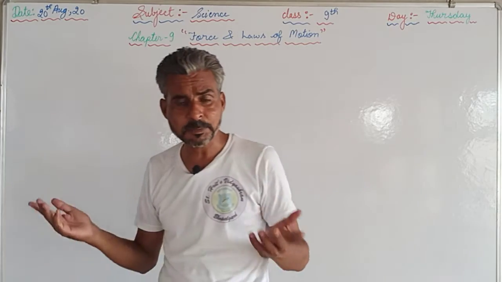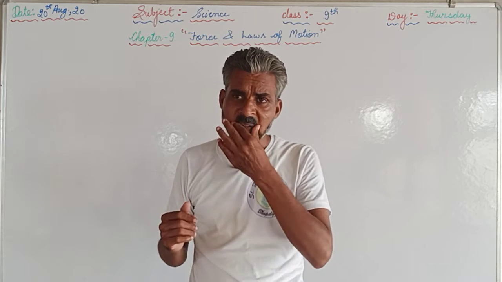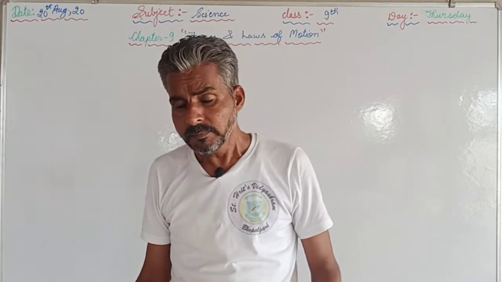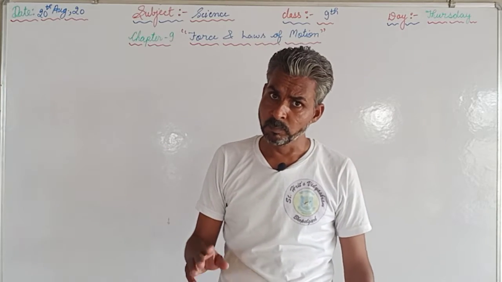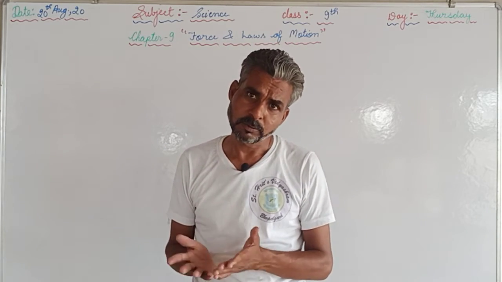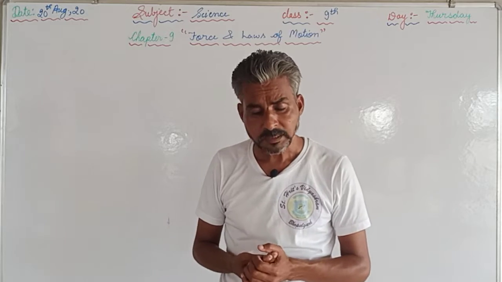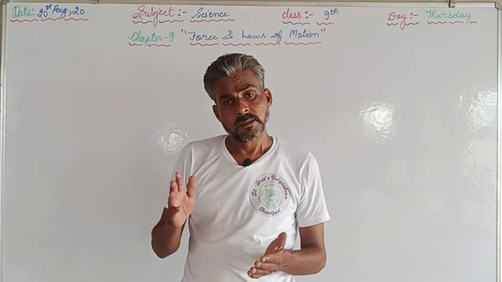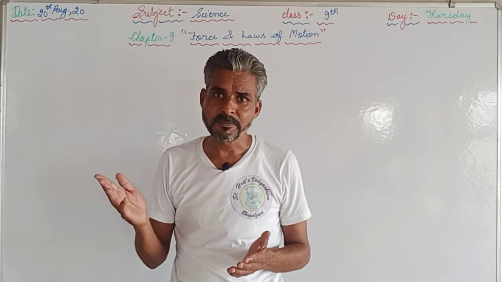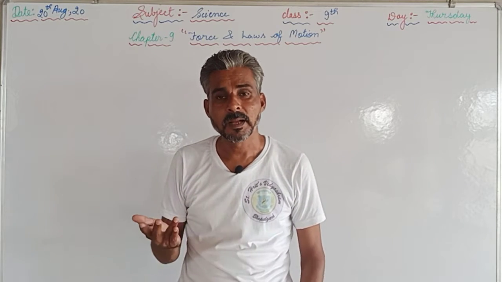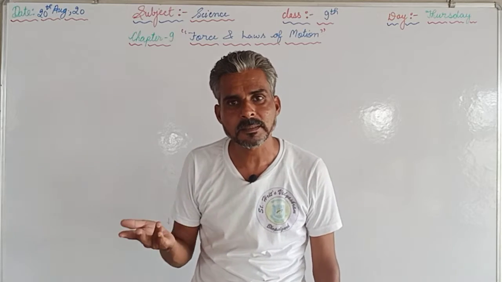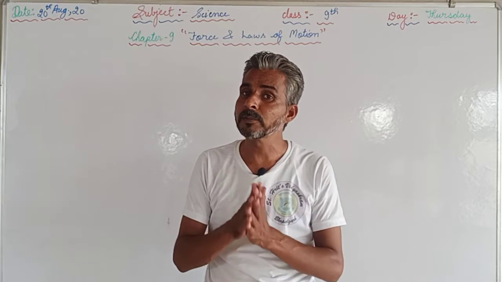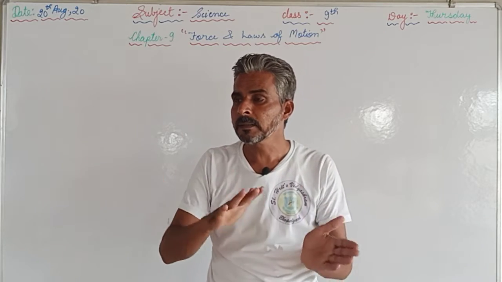At the same time I explained what momentum is. Momentum is the amount of motion contained in an object, or in a second way we can say that momentum is the product of mass and velocity. It is denoted by p. p is equal to mv, and the SI unit of momentum we can find out because p is equal to mv. What is the SI unit of m? That is mass, kilogram, and v is meter per second. So the SI unit of momentum is kilogram meter per second.